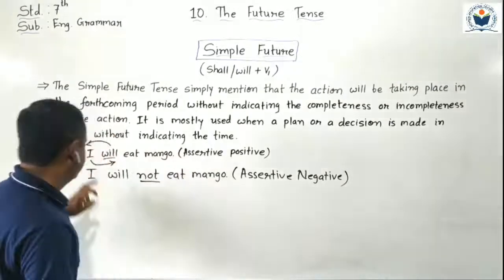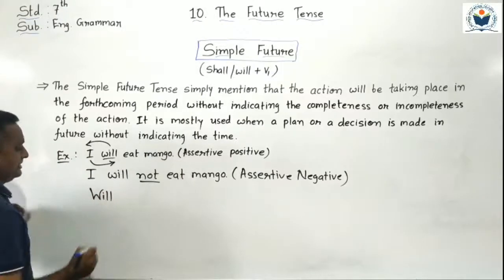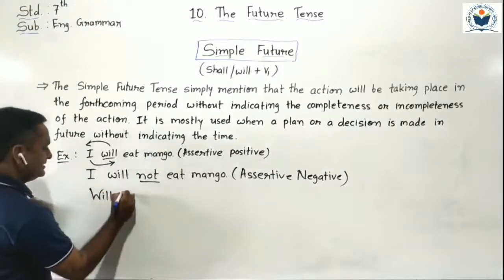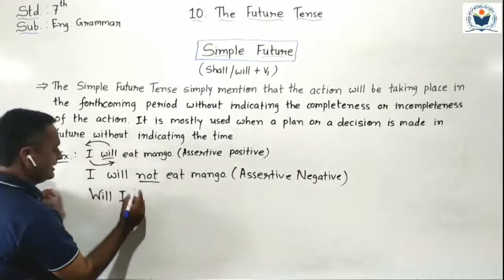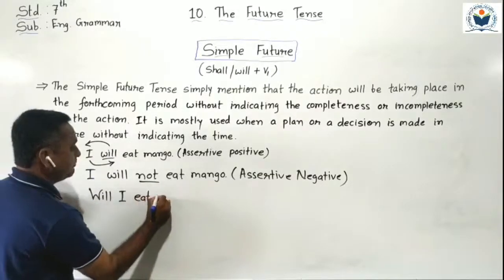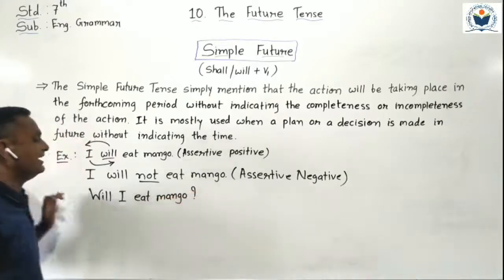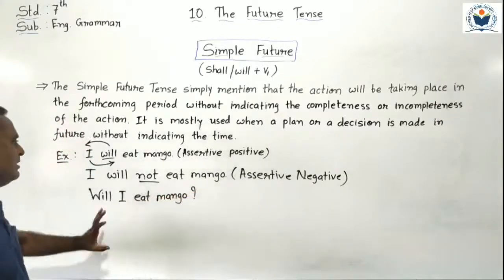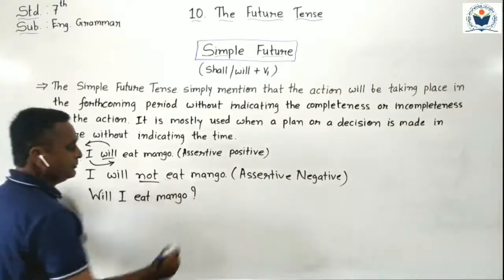We have to write here will, helping verb, then subject. Will I eat mango? Question mark sign here. Will I eat mango? Okay.